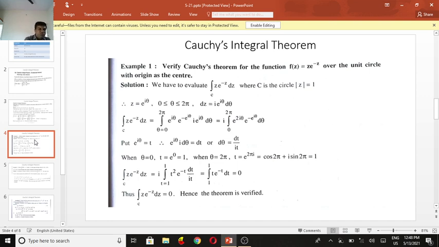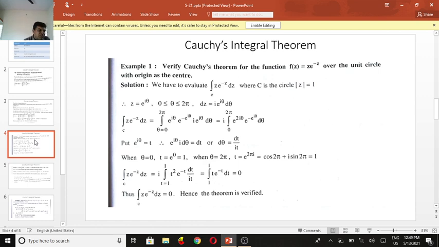Verify the Cauchy theorem for the function f(z) equal to z e^(-z) over the unit circle with the origin as the center. Take the center as 0. Now we are evaluating the given problem: the integral over C of z e^(-z) dz, where C is a circle with the center at the origin and radius 1, simply denoted by mod z equal to 1.